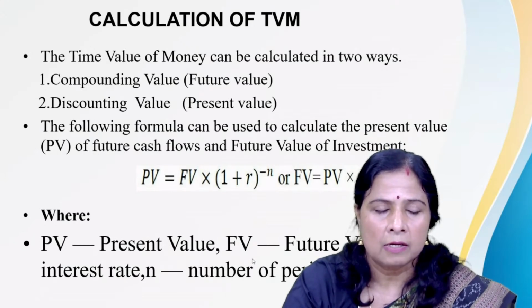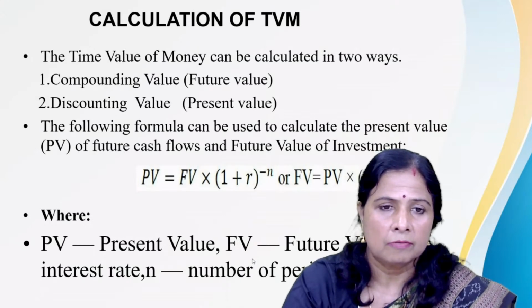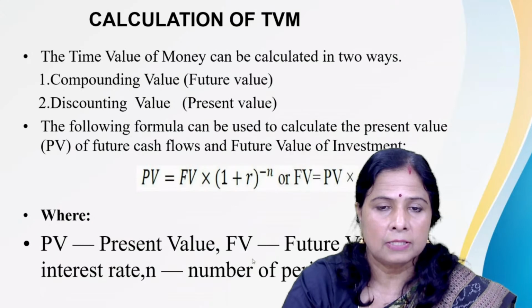That formula is PV, present value, is equal to future value multiplied by (1 plus R) to the power minus N, or PV is equal to future value divided by (1 plus R) to the power N,